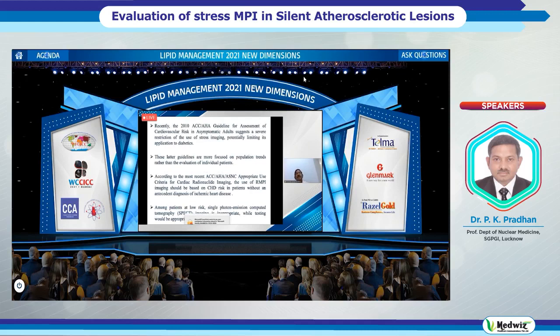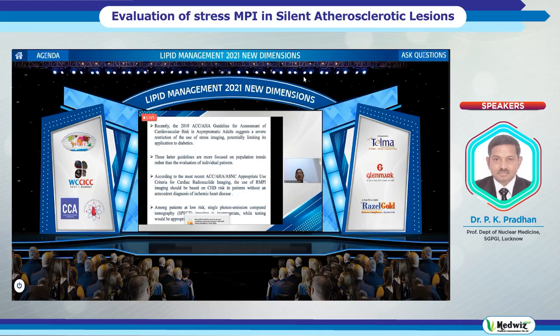Recently, the 2010 American College of Cardiology and AHA guideline for assessment of cardiovascular risk in asymptomatic adults suggests a severe restriction of the use of stress imaging, potentially limiting its applications to diabetics, peripheral vascular disease, and other autoimmune diseases, which I will come to later. These later guidelines are more focused on population trends rather than evaluation of individual patients.